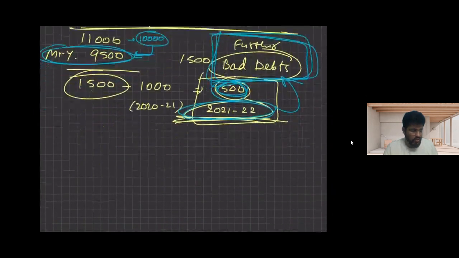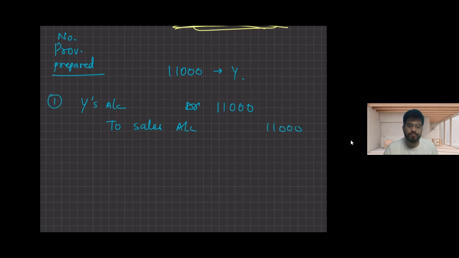But if no provision has been made, what will I do? I have made a sale of 11,000 to Mr. Y. So obviously for booking the sales, Y's account will be debited with 11,000 and sales account would be credited with 11,000. That is the first entry I will do.